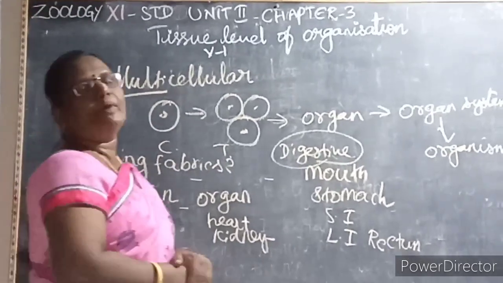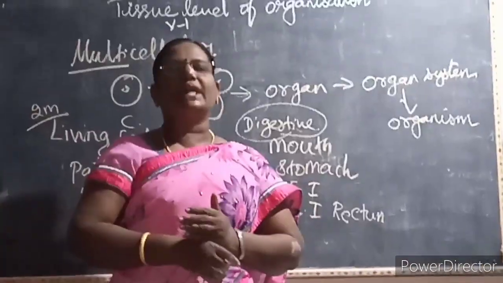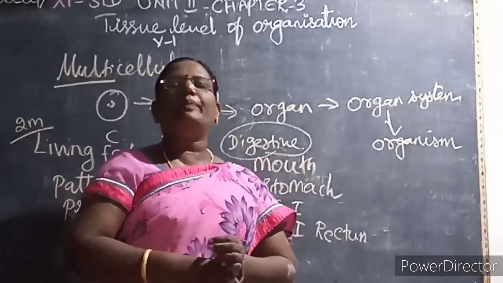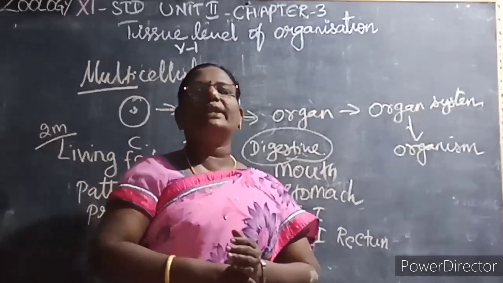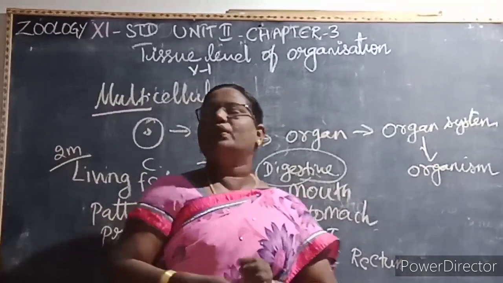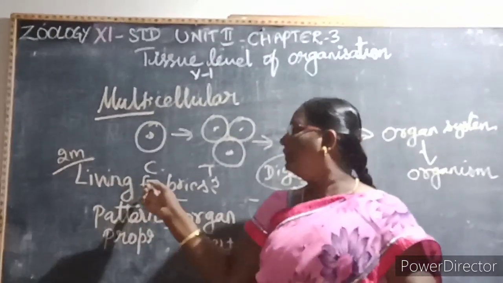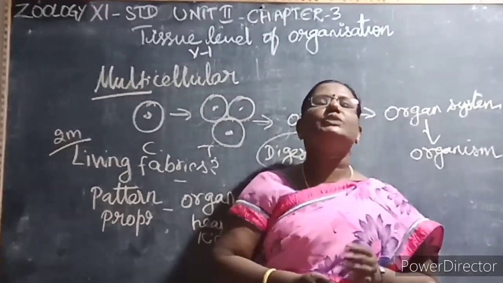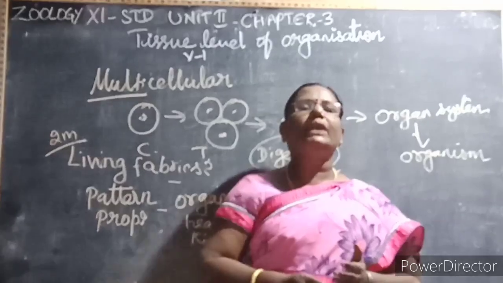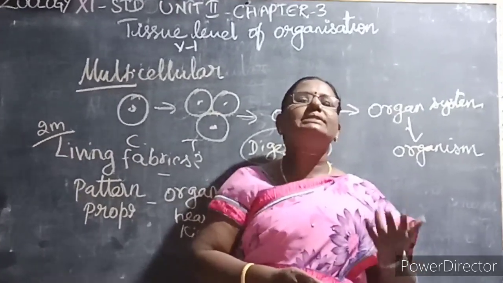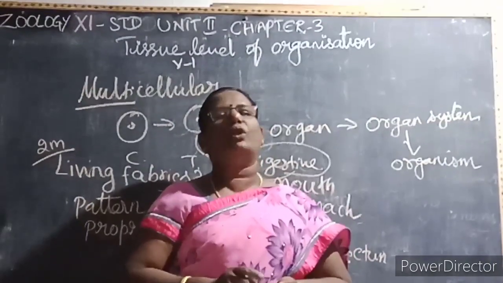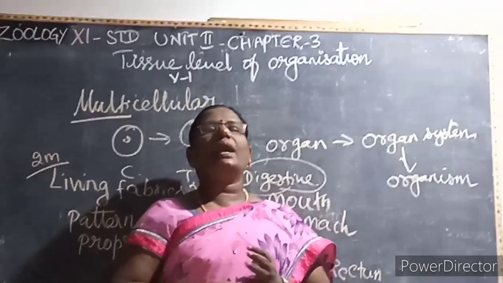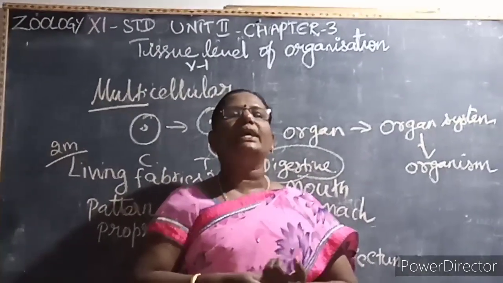Then next we are going to learn about histology. Logy means what? Study. Histo means what? Tissues. So what is histology? The study of tissues is called histology. It's a 1-mark question. We learned a 2-mark question: why are the tissues called living fabrics? Because tissues are arranged in a specific proportion as well as in a pattern to form organs like the heart, lungs, liver, kidney or any organs in our body. Hence the tissues are called living fabrics. Then what is histology? The study of tissues is called histology.